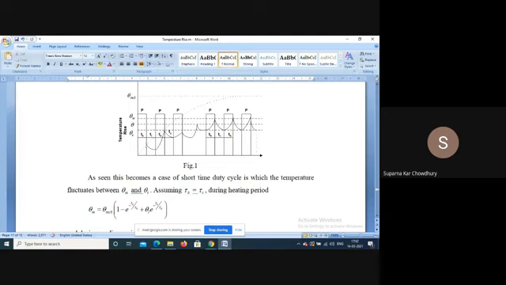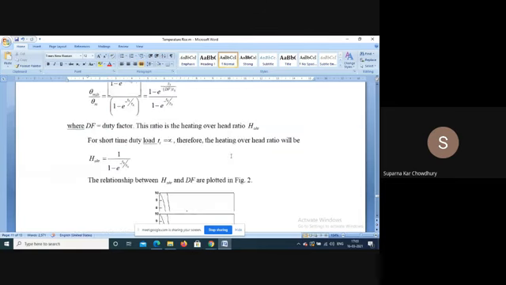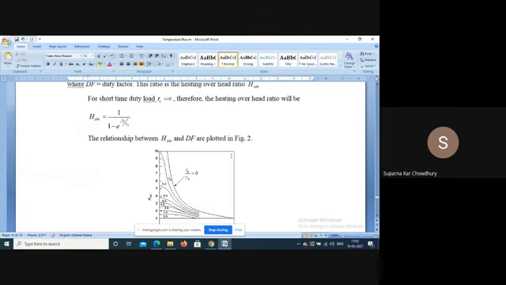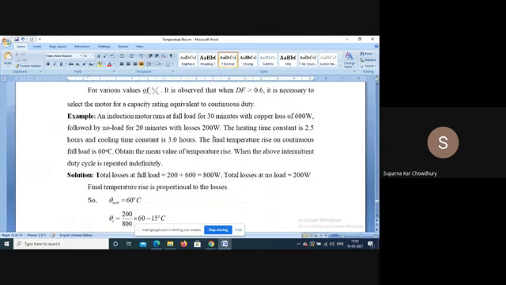So we select a power rating with a lower power, such that it is overloaded. It will have a sharp temperature rise, so that this maximum temperature is approximately equal to the temperature for which the machine is designed.